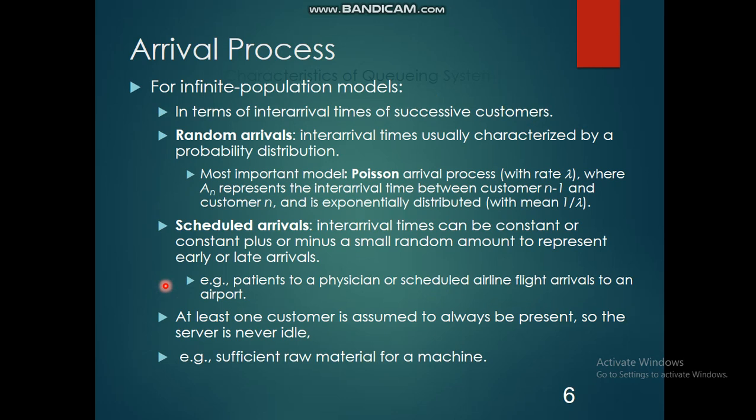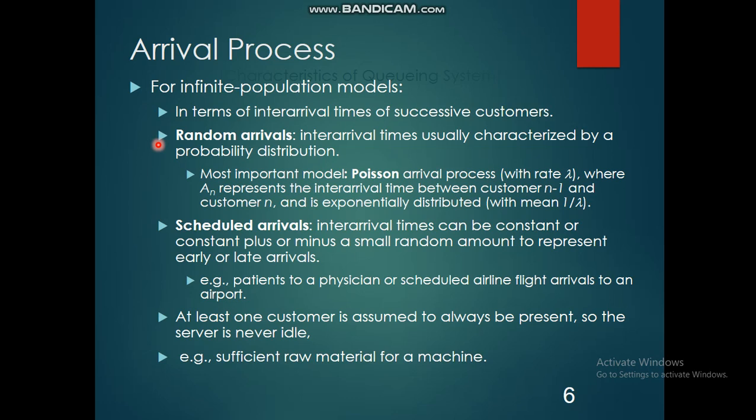Next point is the arrival process. The arrival process for the infinite population model is usually characterized in terms of inter-arrival times of successive customers. So there can be two kinds of arrivals. It may be scheduled arrivals or sometimes random arrivals. So what is random arrival? Inter-arrival times usually characterized by a probability distribution. So that is called random arrivals.